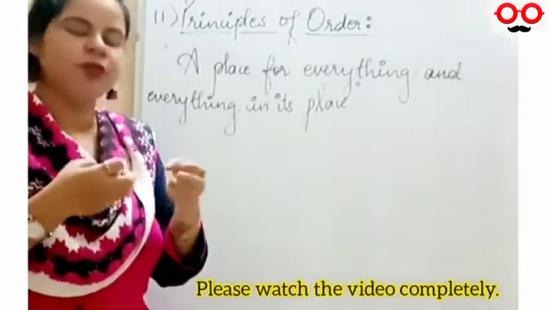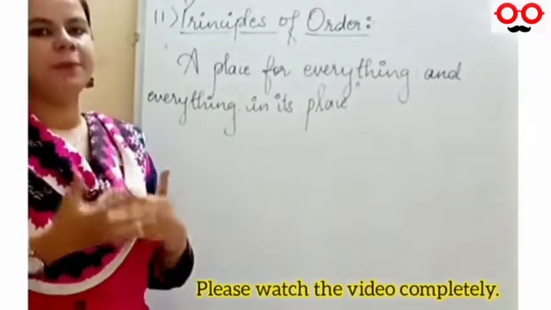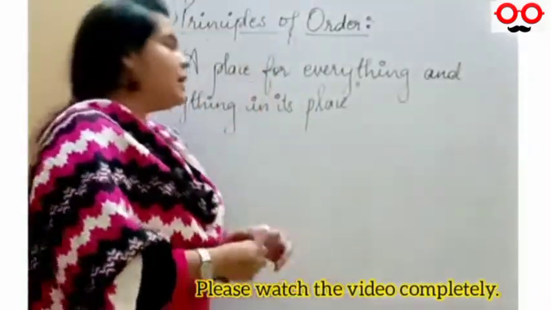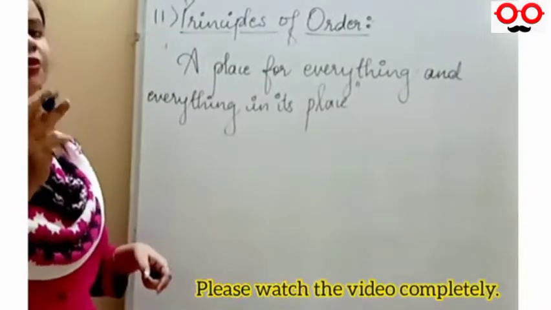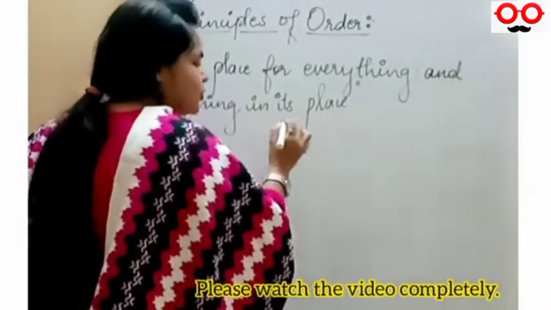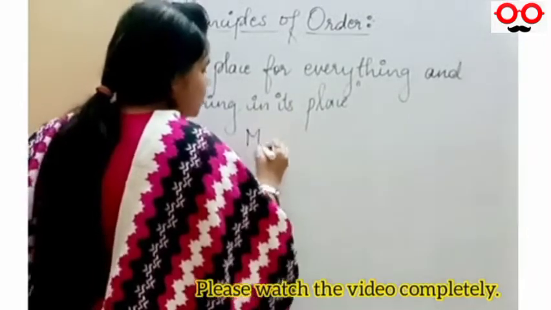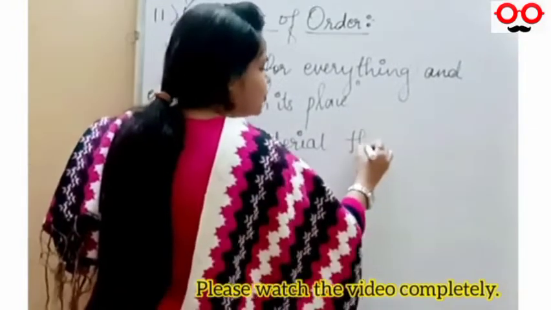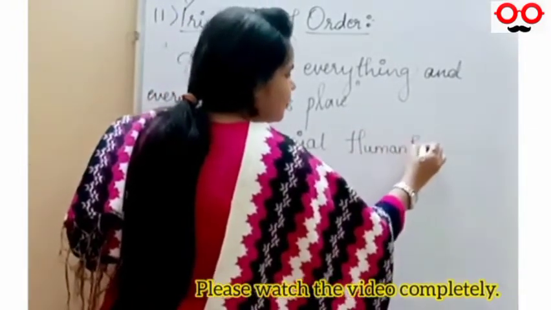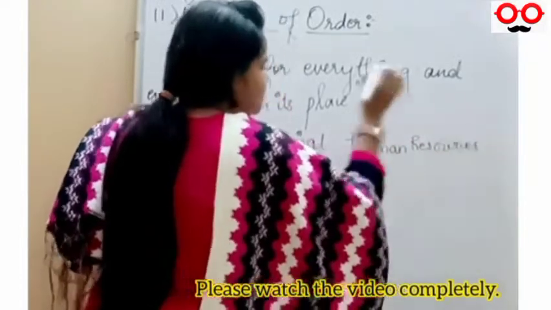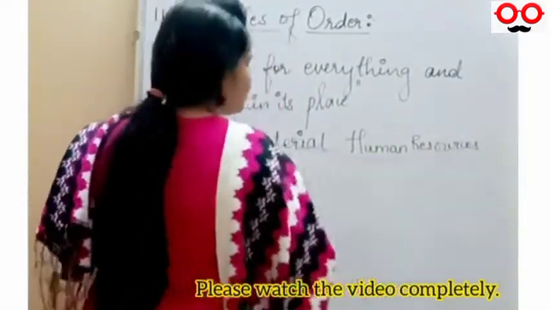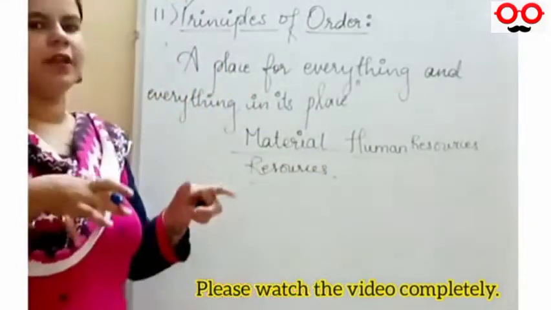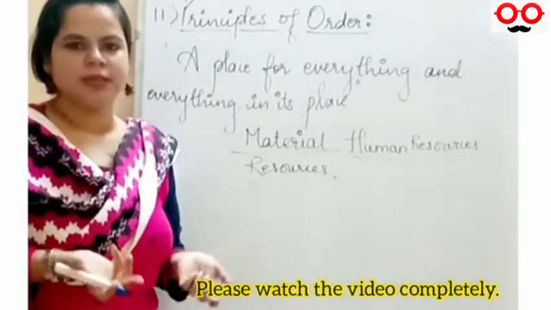If we do not put it in a perfect way, things will not happen and the result will not be positive for us. Say for example, in the organization there are two main resources. One is called material resources and another one is called human resources. So what does it mean? These material resources and human resources are very important. It doesn't mean that since they are available, it is okay. We cannot say like that.